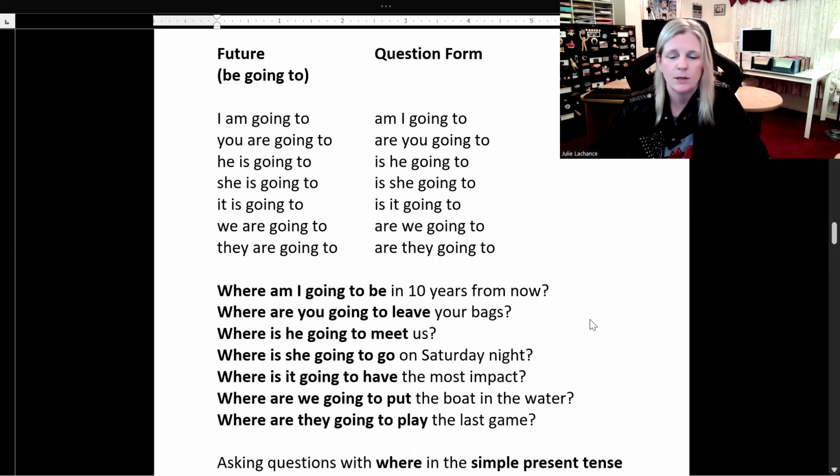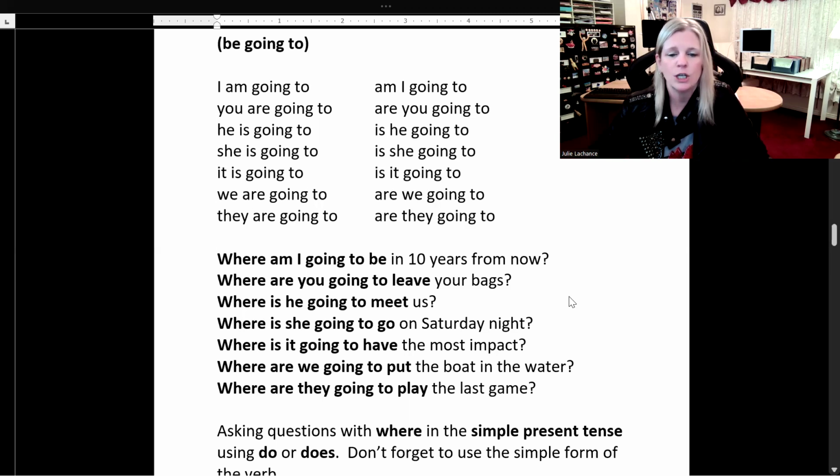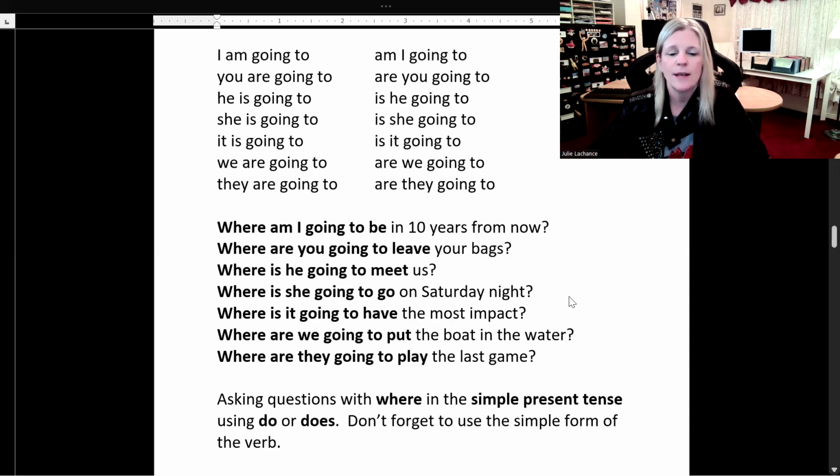Sample sentences in the question form. Where am I going to be in 10 years from now? Where are you going to leave your bags? Where is he going to meet us? Where is she going to go on Saturday night? Where is it going to have the most impact? Where are we going to put the boat in the water? Where are they going to play the last game?